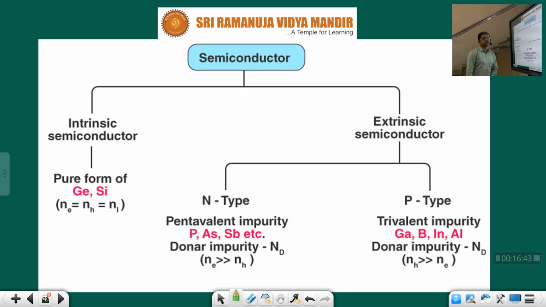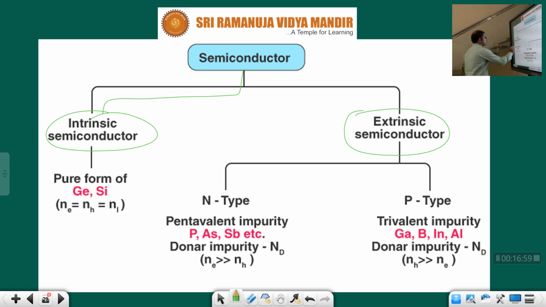Next, semiconductors are further classified into two types: intrinsic and extrinsic semiconductor. Clear, children? Intrinsic means the pure form of semiconductors, like germanium, silicon and so on. Extrinsic means we add impurities, which are nothing but compounds we can take. Intrinsic means pure form. Extrinsic means we mix with some other impurities.